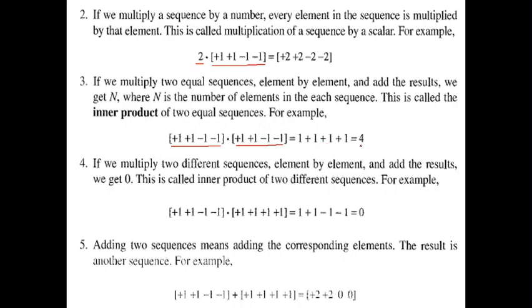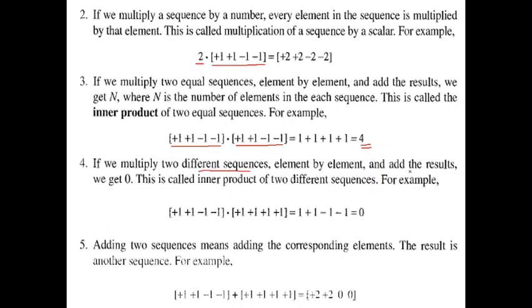So then we'll add this, we'll get 4. So that is nothing but the number of devices or number of elements in a code. So whenever we multiply the same code, then we will get the total number of devices.